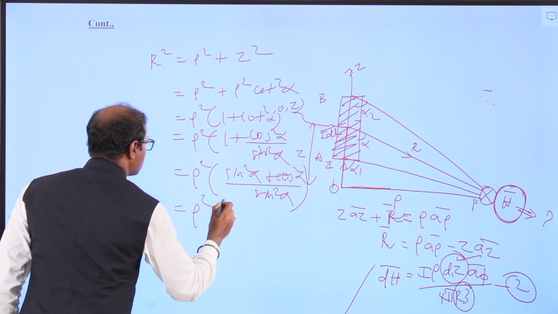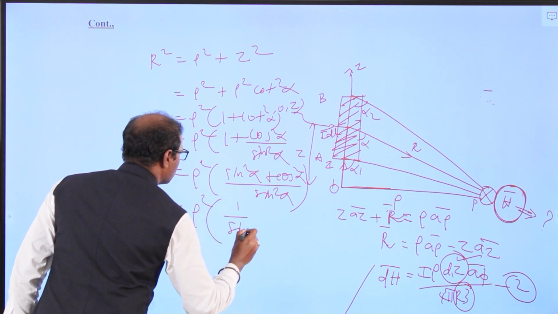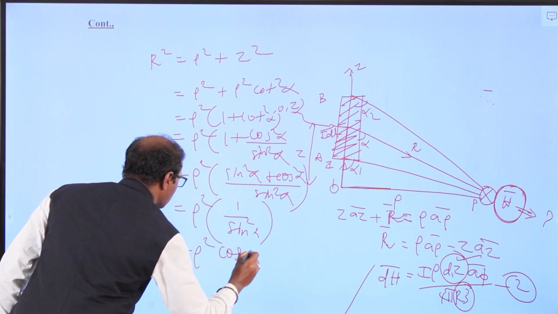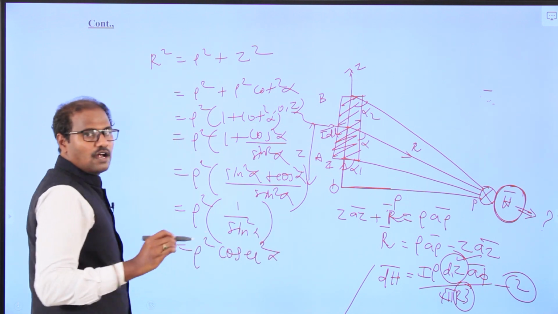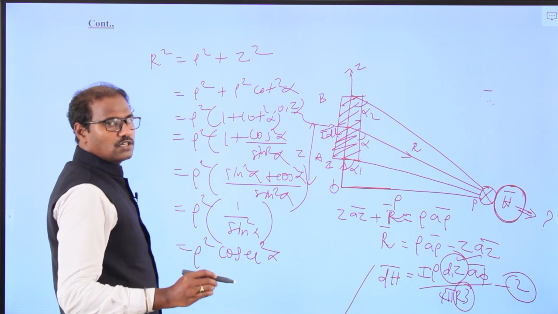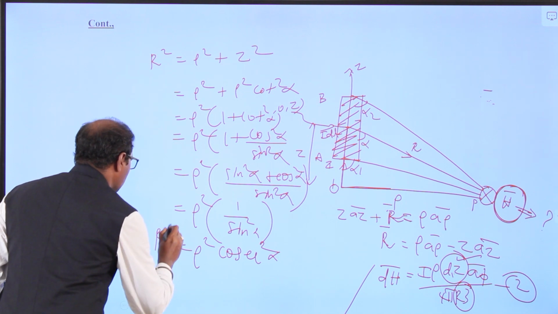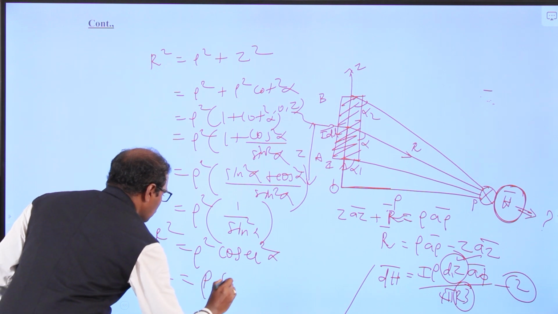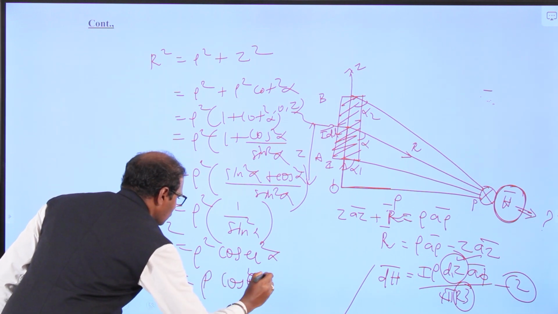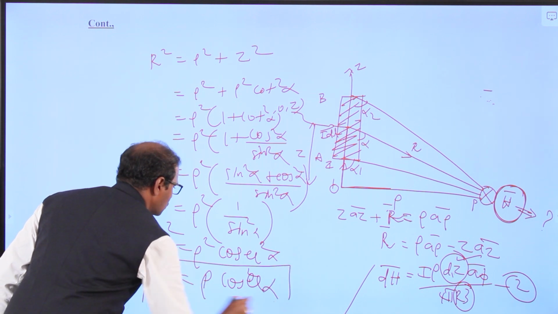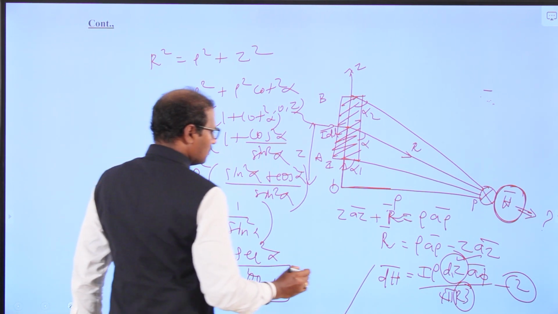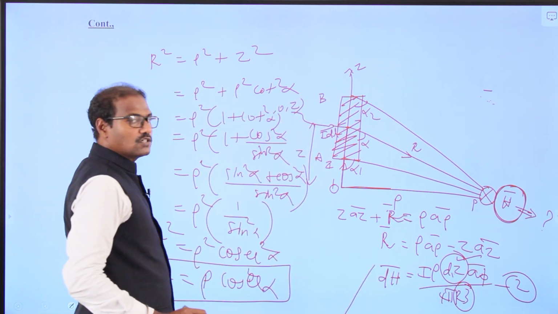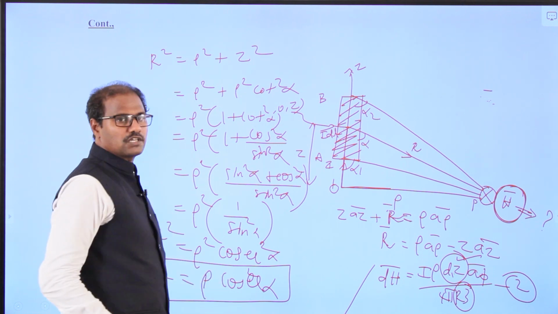That is rho squared times 1 by sin squared alpha, so cosecant squared alpha. This is r squared, so r squared equals rho squared cosecant squared alpha, and r is equal to rho cosecant alpha.